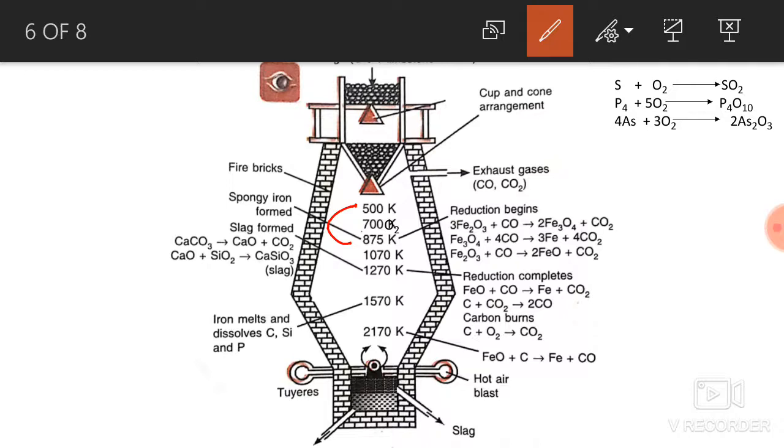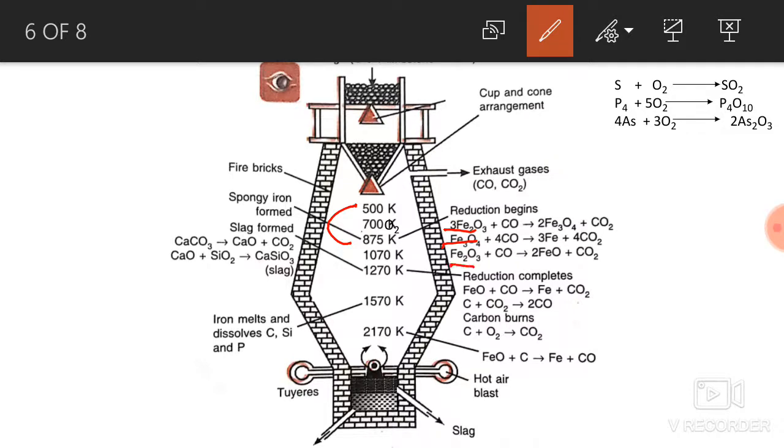In this zone, the hematite ore, that is Fe2O3, combines with carbon monoxide to form Fe3O4 and carbon dioxide. Further, this Fe3O4 combines with carbon monoxide to form iron, that is Fe, which is called pig iron.